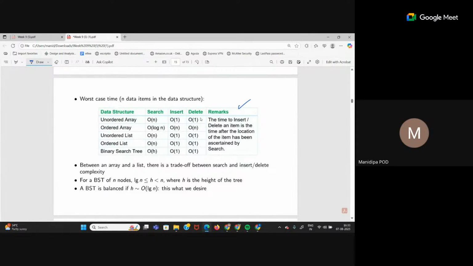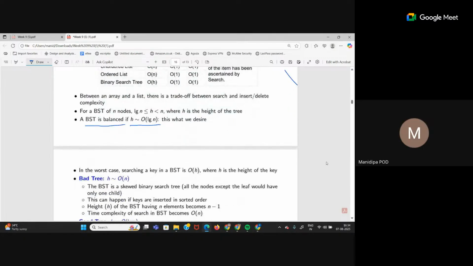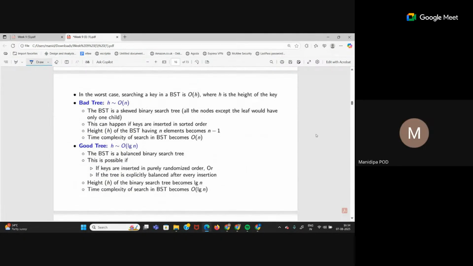Look at the best case complexity and the time complexities for different operations. For insert and delete, mostly it is constant time only, order of 1. But for searching the time varies. Now we have to see what our requirement is. We always want a balanced binary search tree. A balanced tree will always have height approximately order of log n. This is my desirable height. So based on that, I have two types of trees: one is the bad tree, one is the good tree.